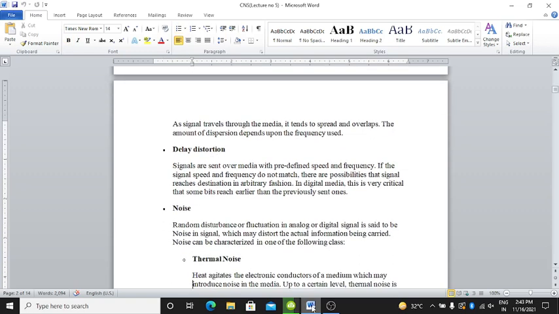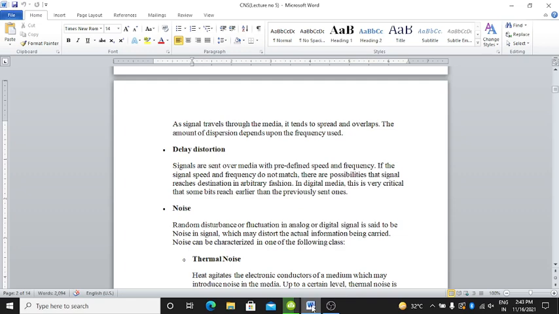The delay distortion is there. Signals are sent over the media with predefined speed and frequency. If the signal speed and frequency do not match, there is a possibility that the signal reaches the destination in arbitrary fashion. In digital media, this is very critical, as some bits may reach earlier than the previously sent ones.